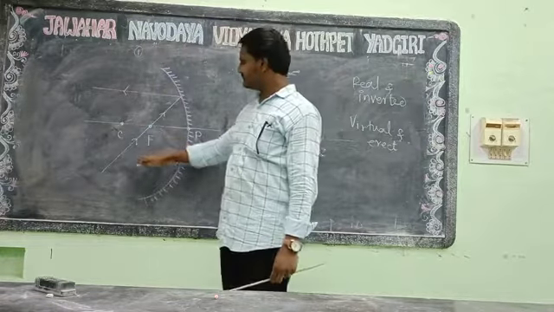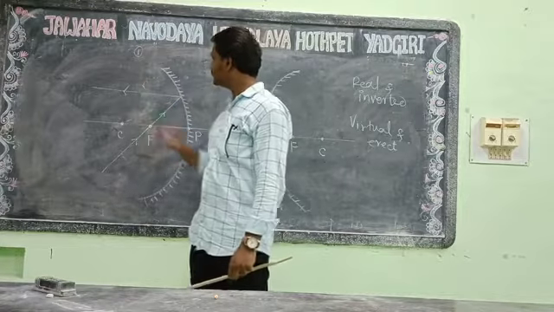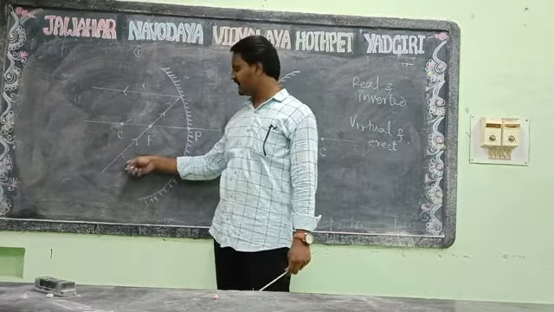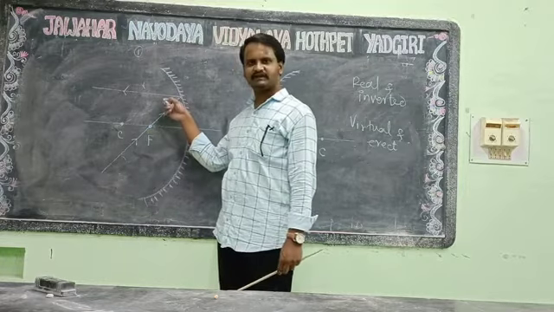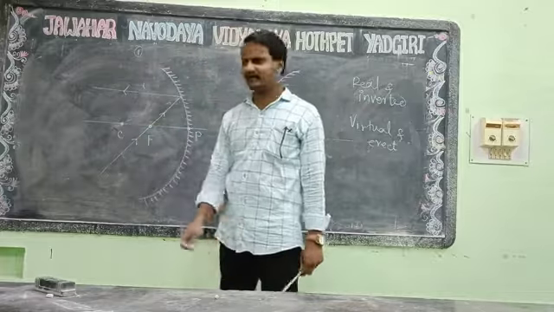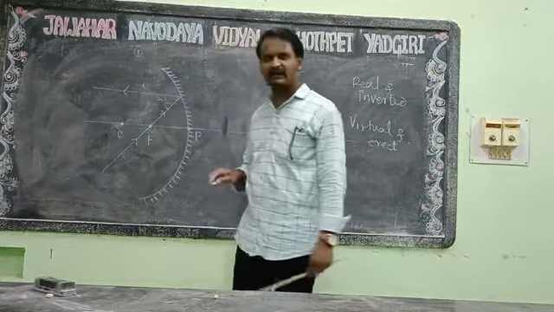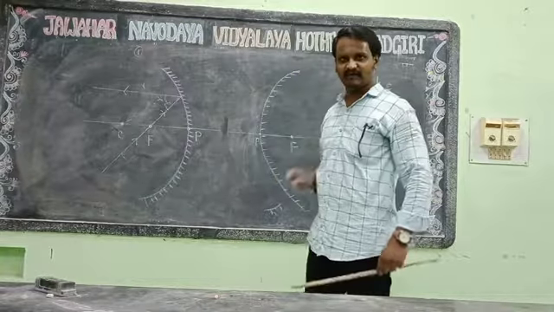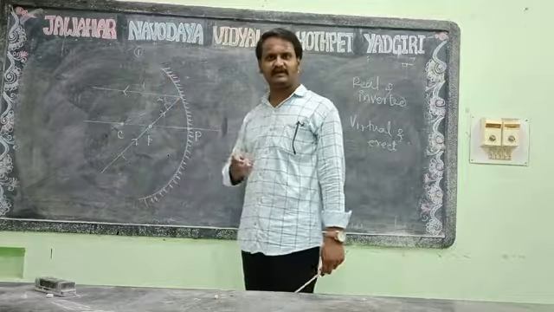You can write I for the incident ray, and this is our reflected ray. The incident ray passing through the principal focus, after reflection, will be parallel to the principal axis, applying the law of reflection.